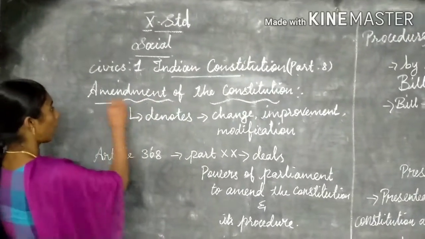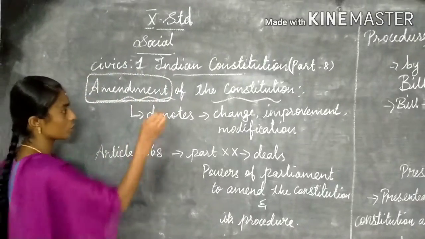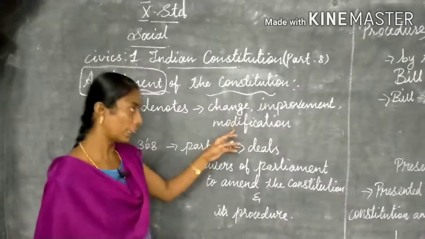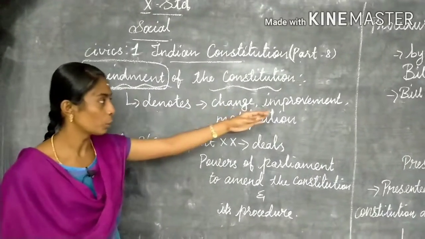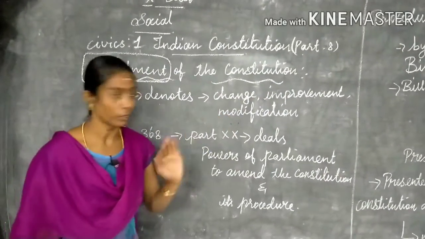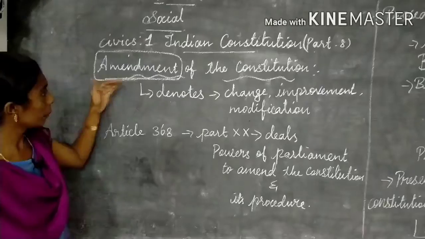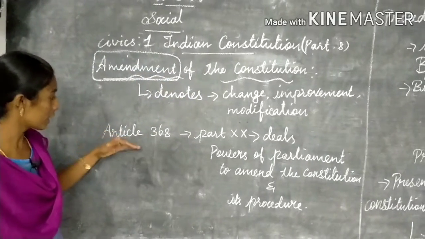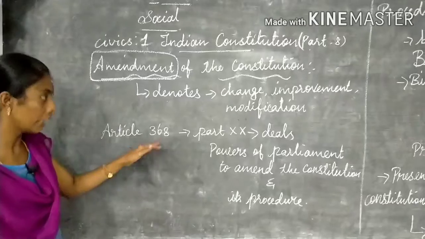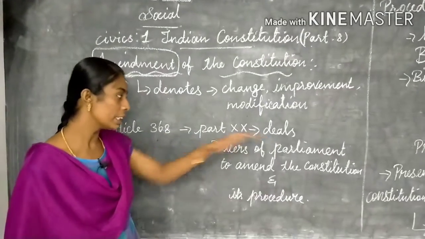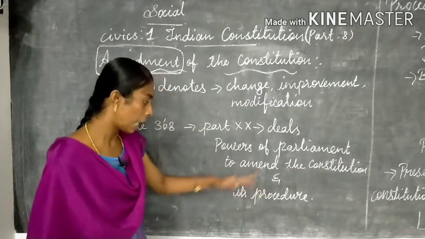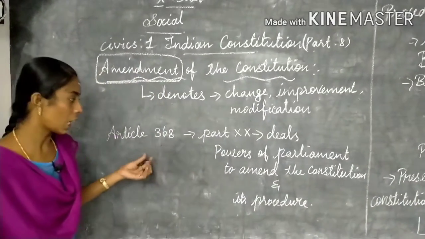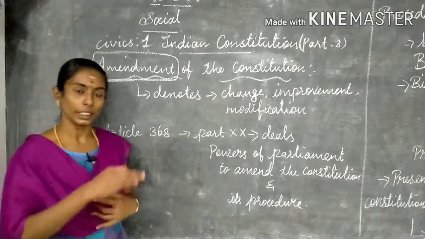The term amendment denotes change, improvement and modification. So amendment means change, improvement and modification. This is the amendment of the Constitution under Article 368, in Part 20, which deals with the powers of the Parliament to amend the Constitution and its procedure. So this article deals with any amendment.